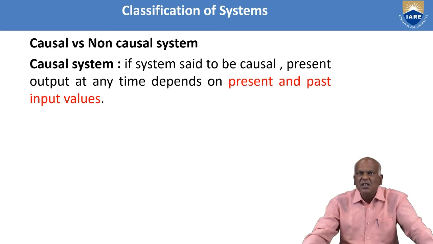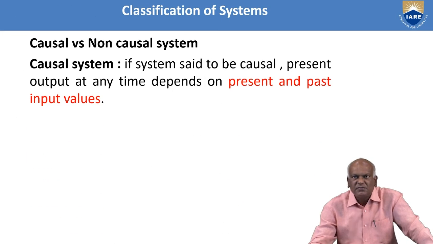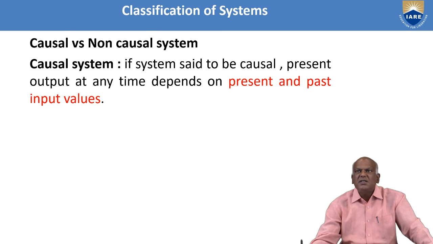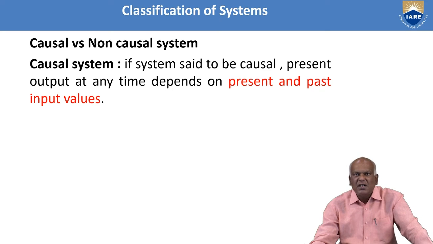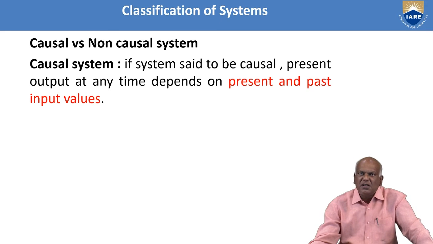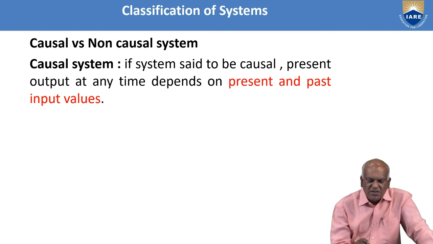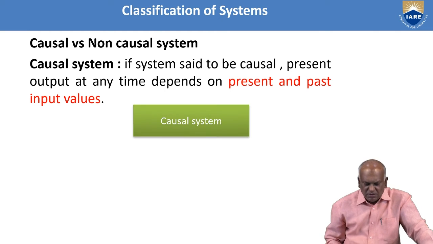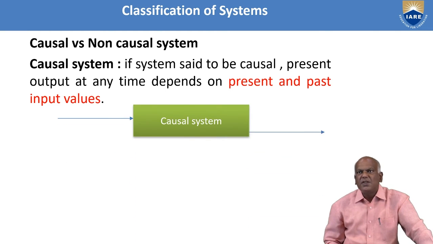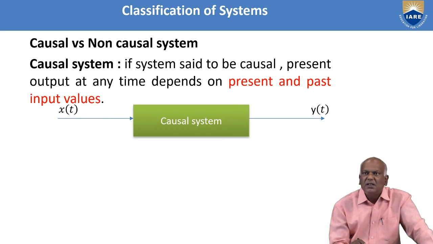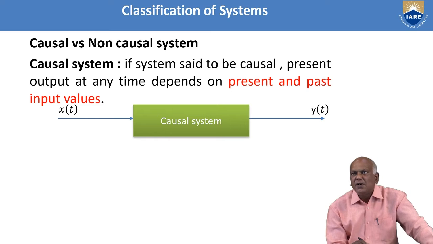Next, causal or non-causal systems. A system is said to be causal if the present output at any time depends on present and past input values. In the real world, almost all systems are causal systems. For a causal system, x(t) is the input and y(t) is the output. y(t) depends upon the present and past input values.